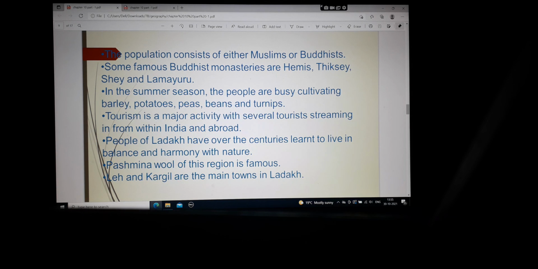The population consists of either Muslims or Buddhists. So now the population of Ladakh is either Muslims or Buddhists only. Two kinds of people, or people of two religions, are found in this region. Some famous Buddhist monasteries are Hemis, Thiksey, Shey, and Lamayuru. So these are the four famous Buddhist monasteries in the region of Ladakh.